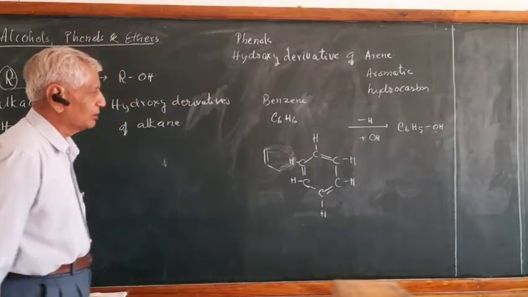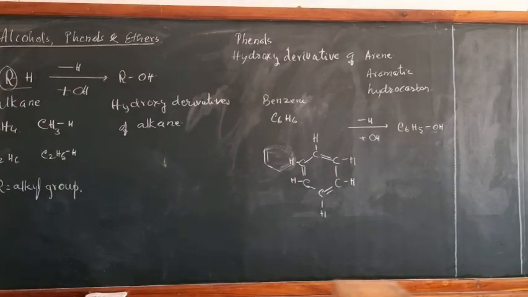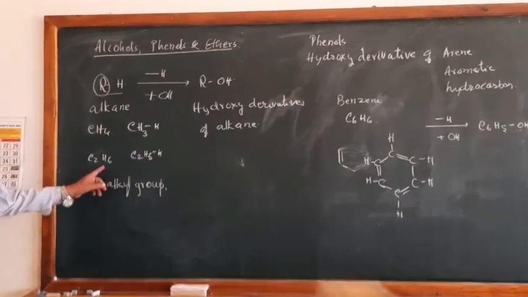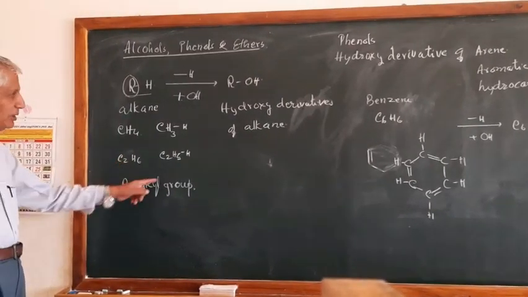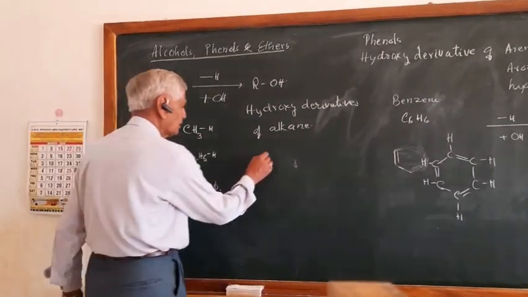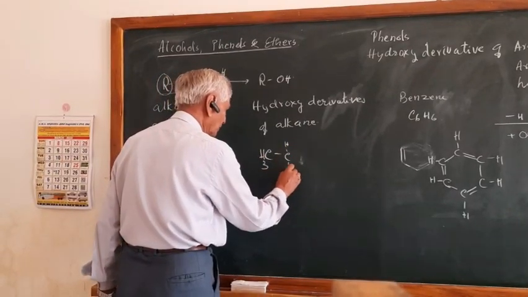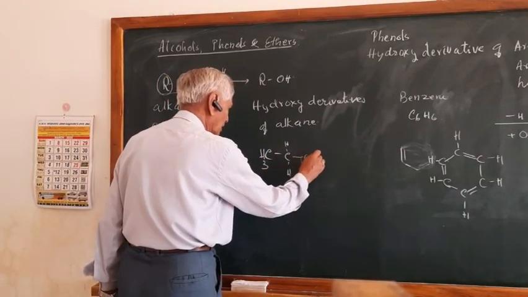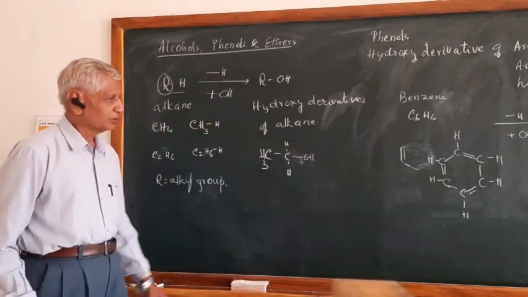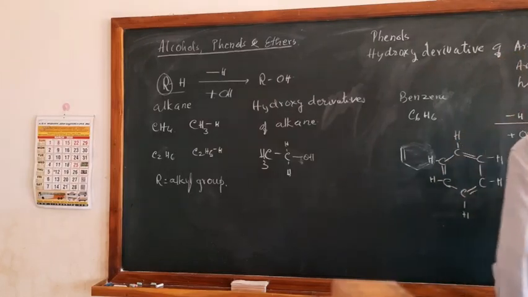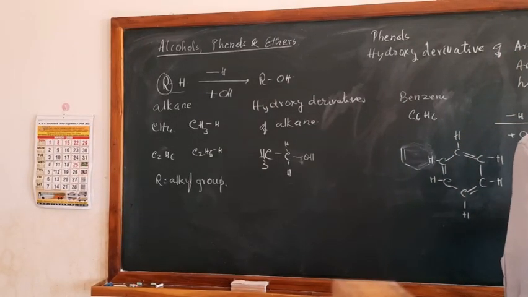Now let us find what is the difference between alcohols and phenols. Starting from benzene, you are getting the phenol; and here is the alcohol, that is CH3CH2OH. This is an alcohol. Now this one is phenol. That means one H is replaced by OH.